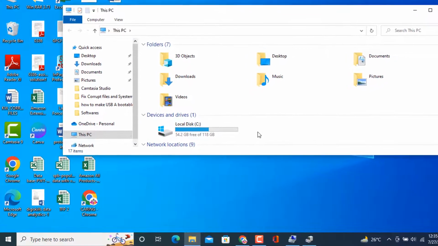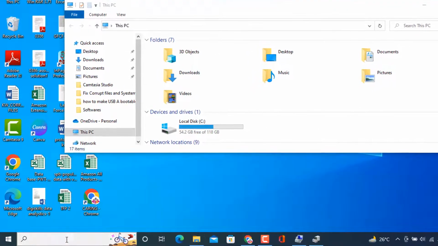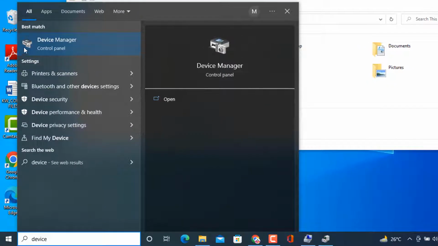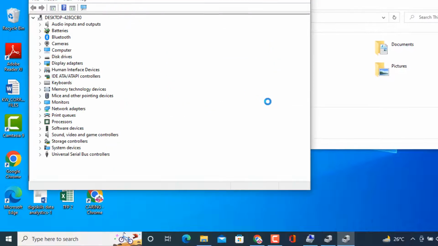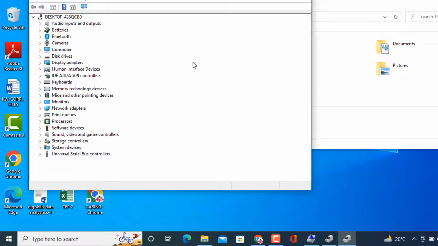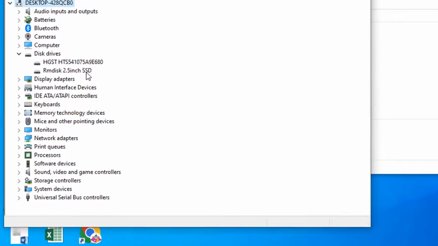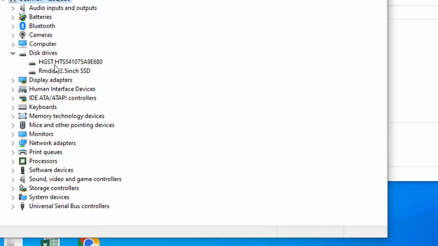To check this, I am going to write here first of all device manager and click on this device manager. After clicking on this, you will see that here I have an option disk drives. Click on this icon and you will find there are two drives. One is SSD that is newly installed, and HDD, this is the old one which has been replaced by the SSD. Let's check whether it is working properly or not.